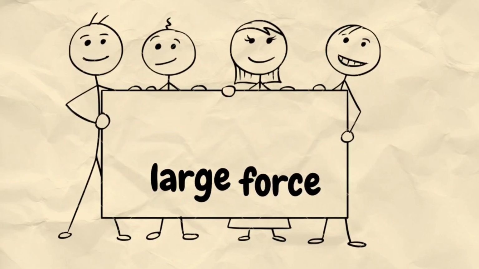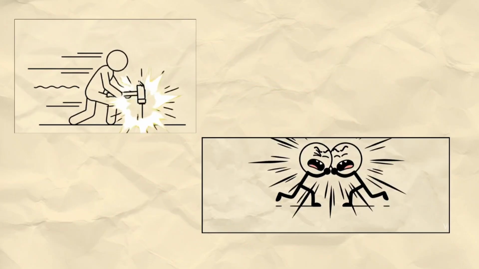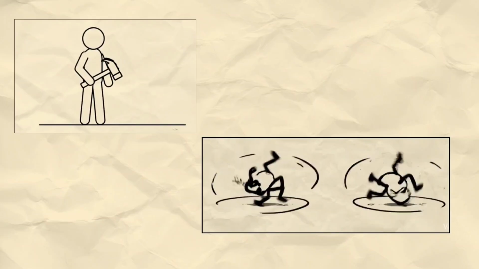When a very large force acts in a very short time, it is called an impulsive force, like a hammer hitting a nail, or two objects colliding. That's why even a small time can create a big impact.